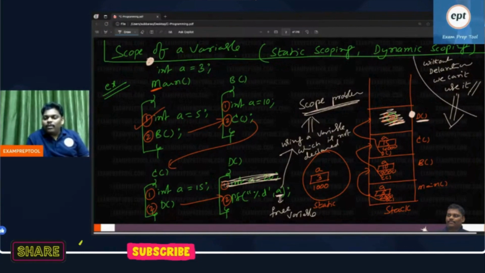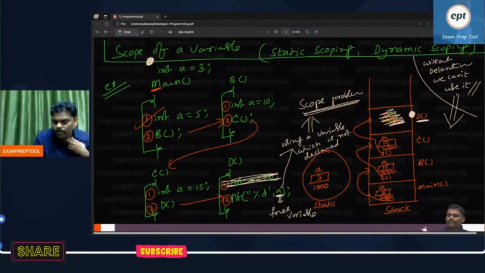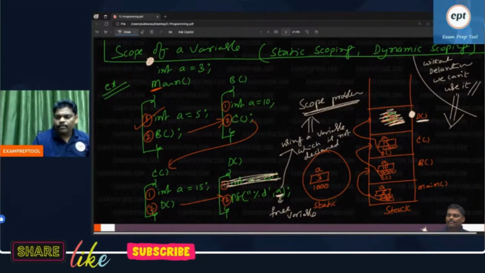What I mean to say is, most of the kids don't know their mama, papa, meaning we don't know from where they came. That's what I want to say. This A also, we don't know from where it came. That is the reason you are facing the problem. We don't know exactly from where this variable came.